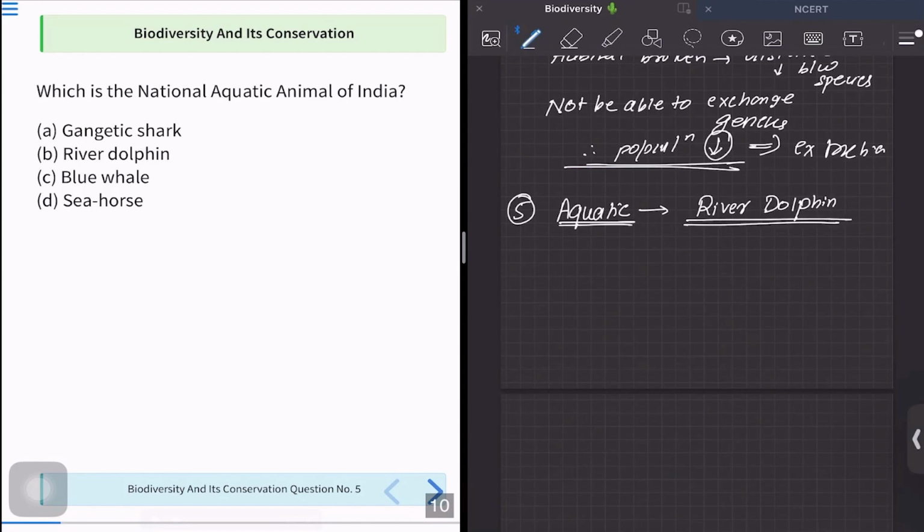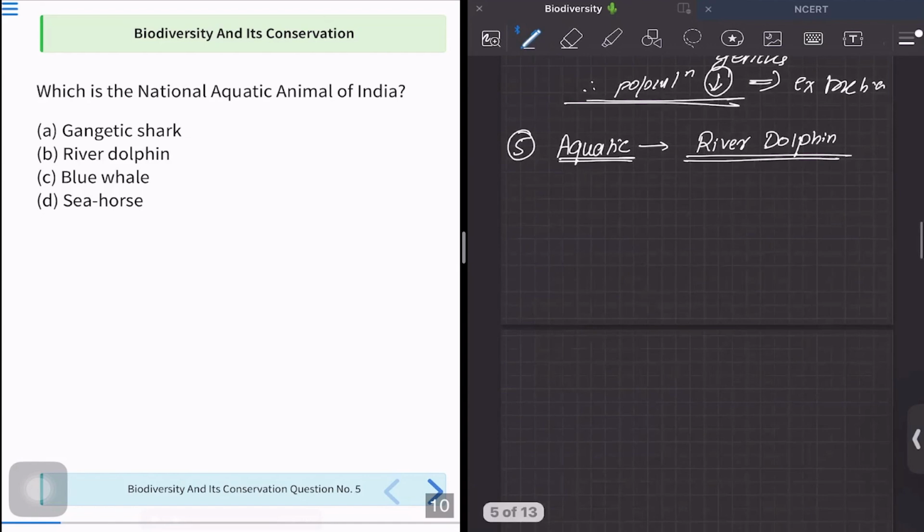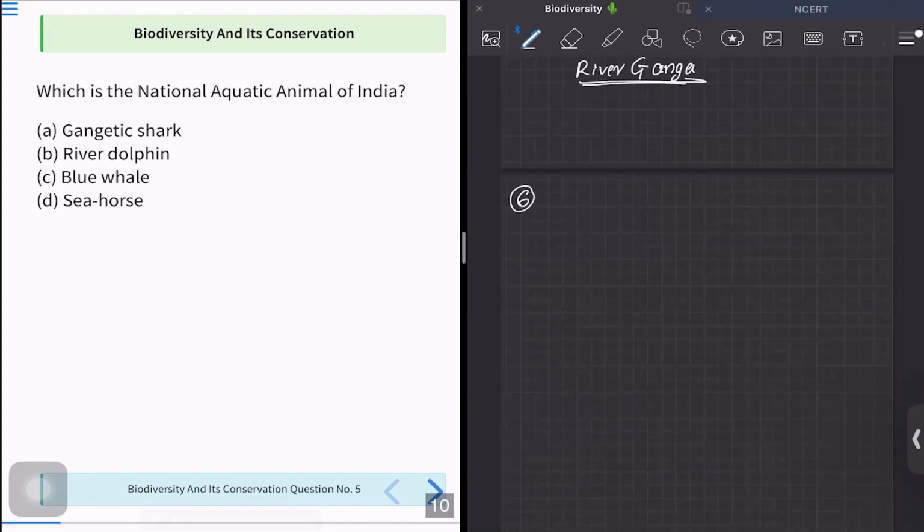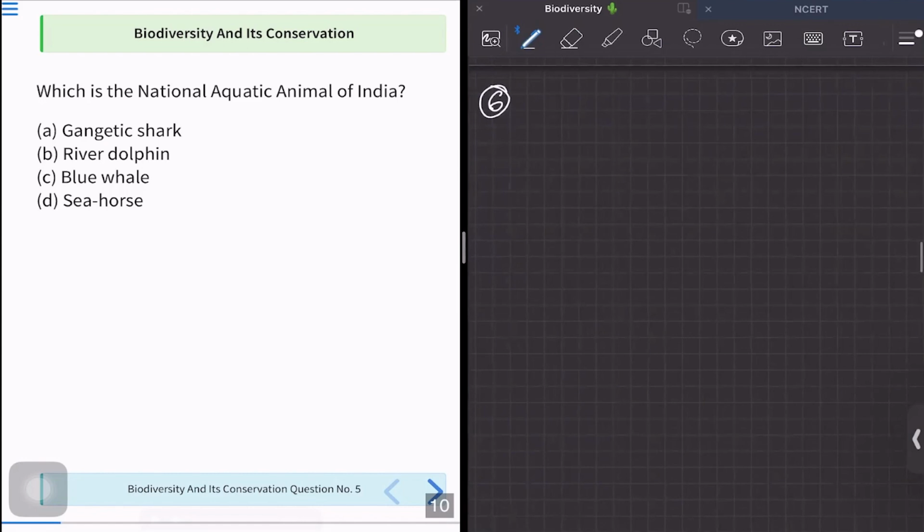So how can we say that it is the national? But actually, it is the national, and it actually denotes the purity, just like the river Ganga. Okay, it denotes purity. So clearly, option number B is our correct answer. So let's get moving with our next question.